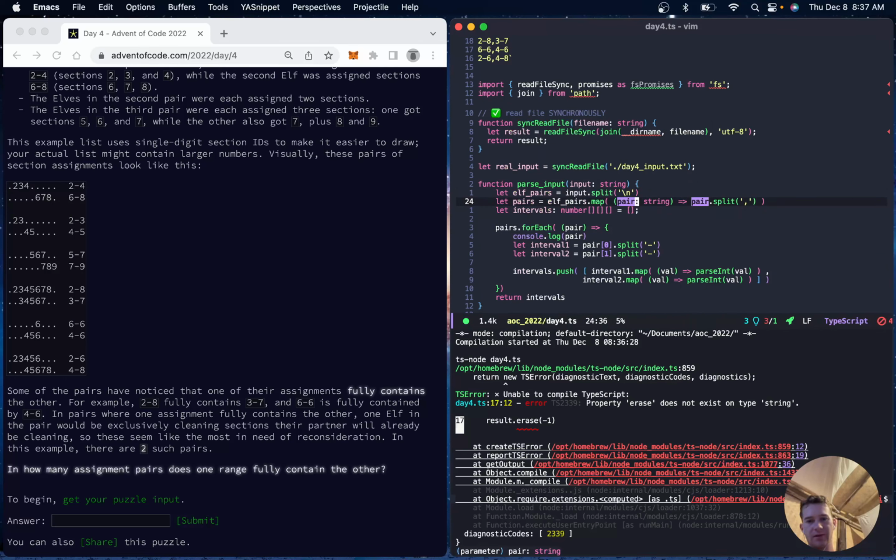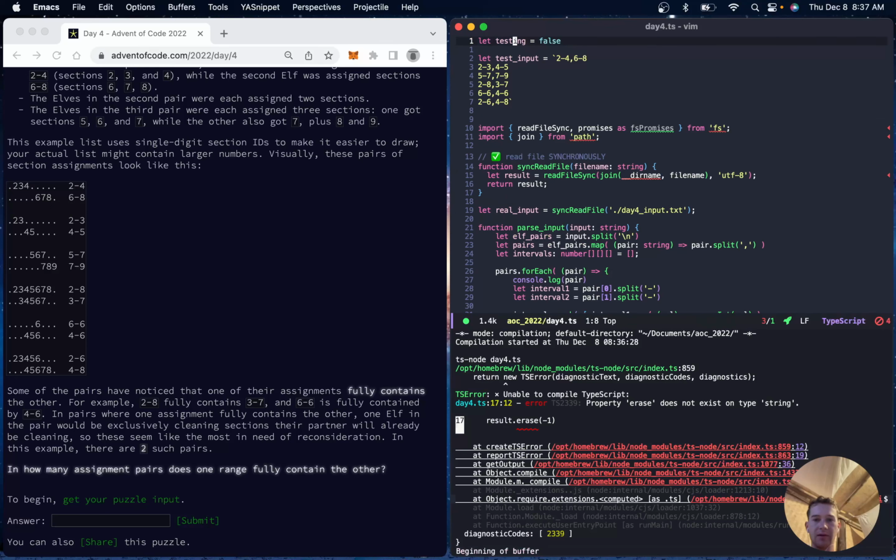The obvious solution is to just pop the final pair, since that's what's causing the problem with the real input. But I think then that would have implications for the test input.